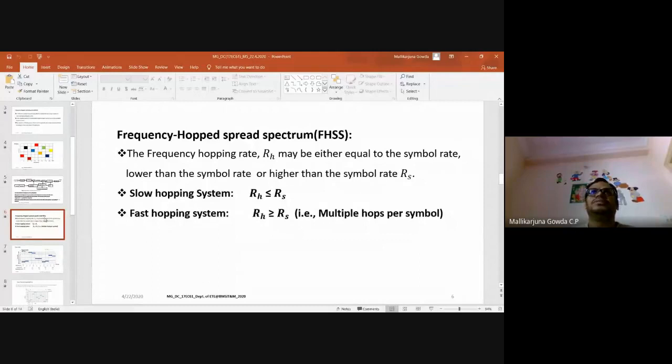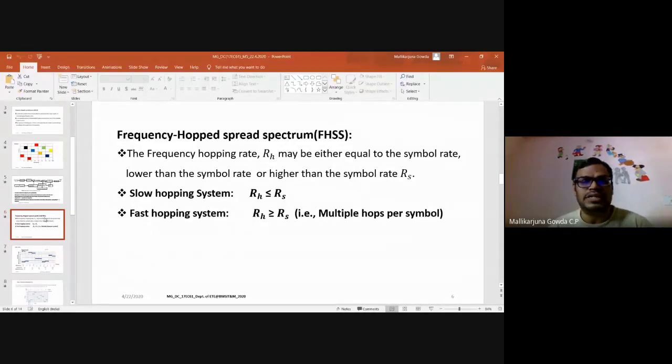So a symbol may be more than 1 bit, right? So 2 bits may be 1 symbol. Depending upon M-ary, depending upon the value of M, we can say 2 bits is 1 symbol, or 3 bits is 1 symbol, like that. So as I said, when the hopping rate is less than or equal to the symbol rate, we call that a slow hopping system.